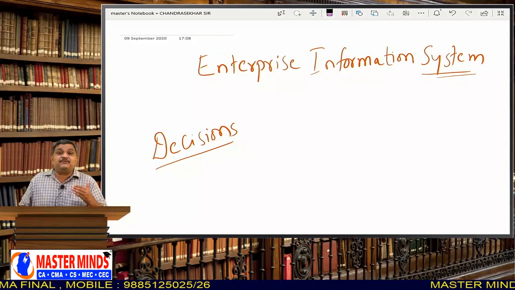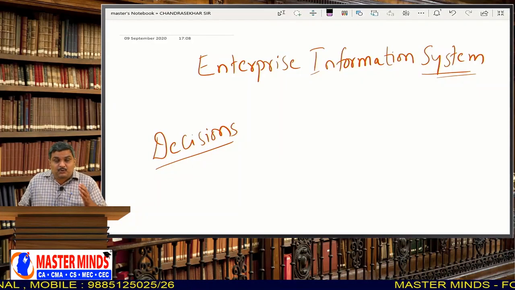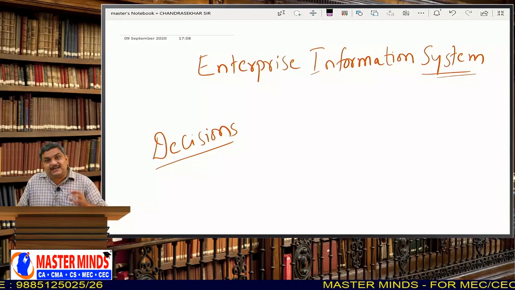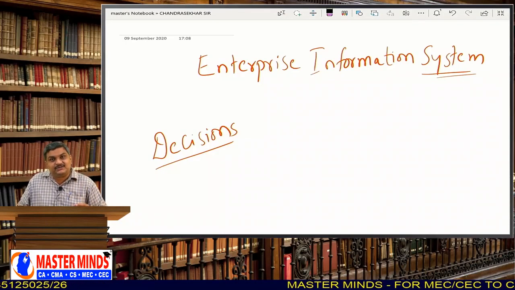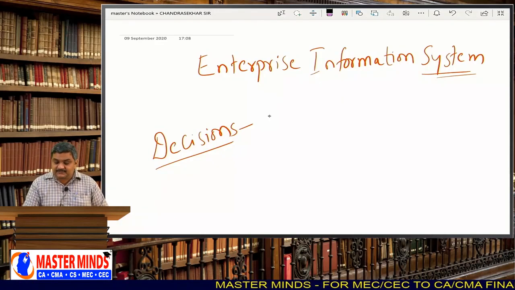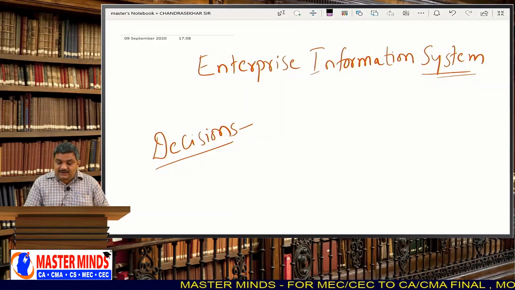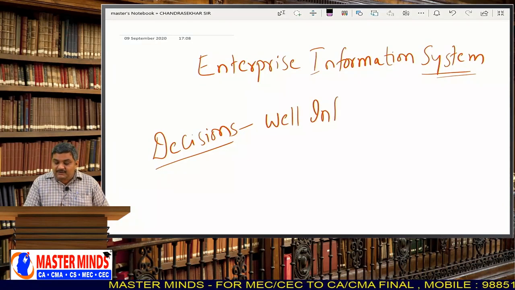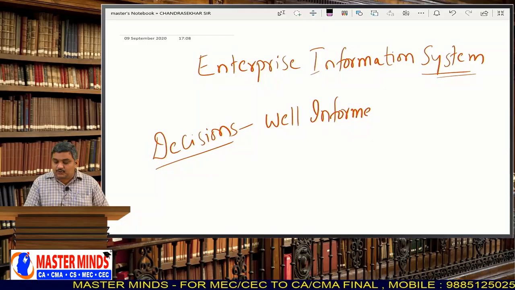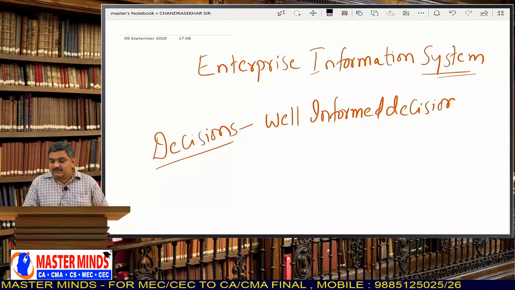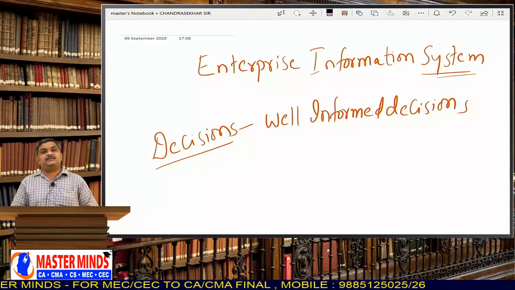An Enterprise Information System provides information of all types, of all kinds, of all sorts to the decision makers to make well-informed decisions. This is the most important thing. We have to make well-informed decisions.